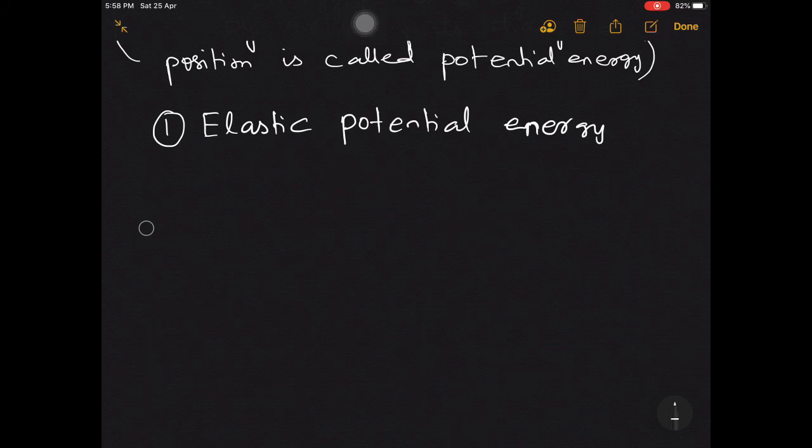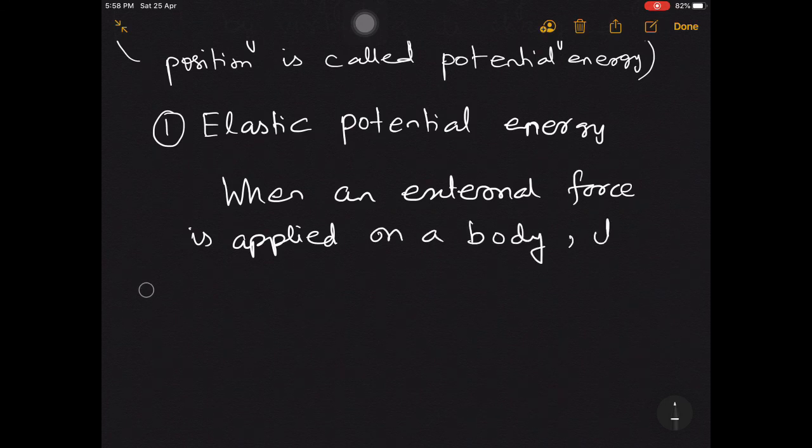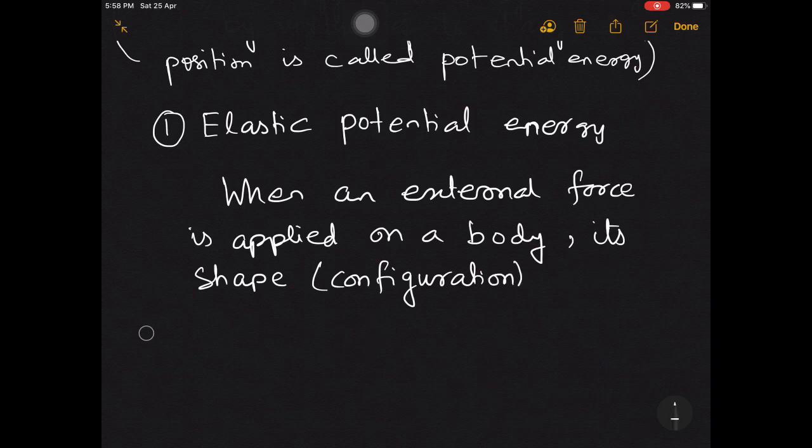I am writing here, when an external force is applied on a body, its shape or configuration changes. Okay, its shape or configuration, I'm writing in bracket, changes.